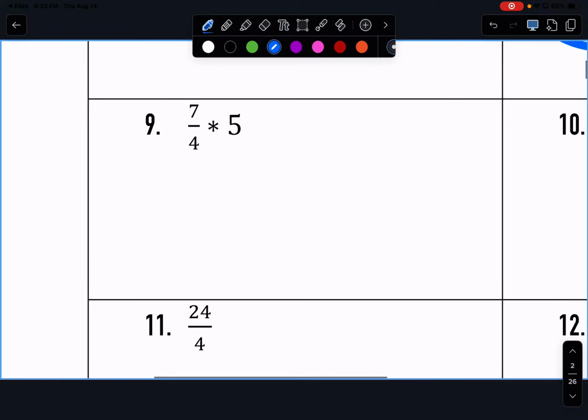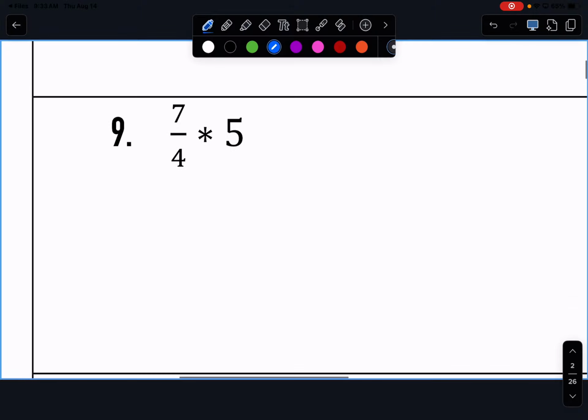So for number 9, can I multiply these two things together? What do I need to do to the 5 to be able to make it to? Yep. Now, I can multiply these straight across. The only time you cross multiply is if there is an equal sign in there. You do not just cross multiply when you're doing this. Don't cross multiply, please. Okay? So, we're going to multiply straight across.